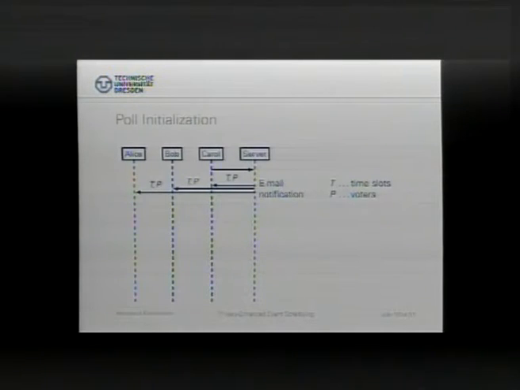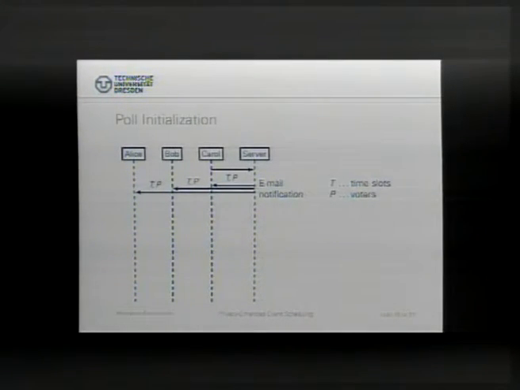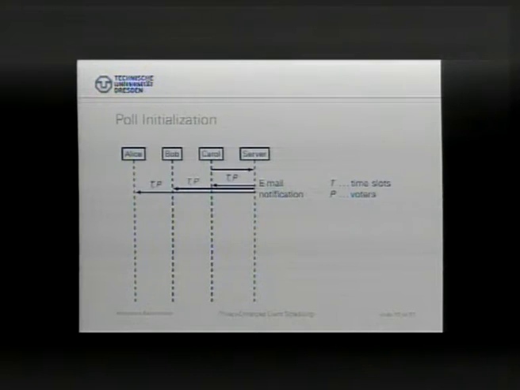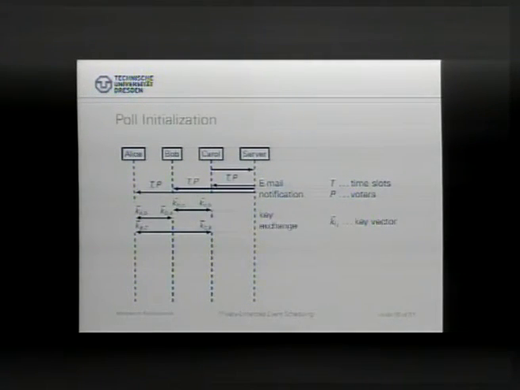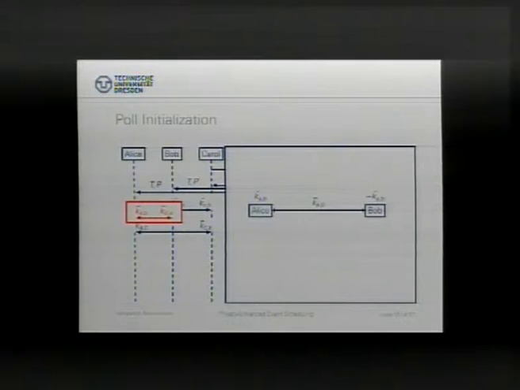And you or the server will send an email to everybody, hey, this is the link to our poll, and these are the time slots where we want to schedule some meeting, and these are the other participants. So afterwards, everybody exchanges some key. And when we look into this key exchange, it looks quite similar to what we have seen now.